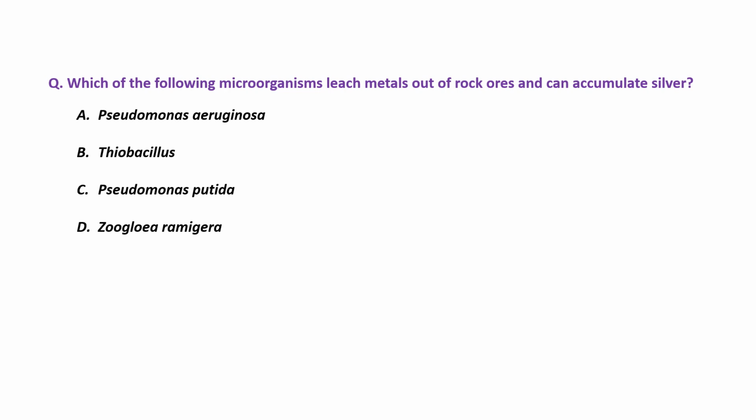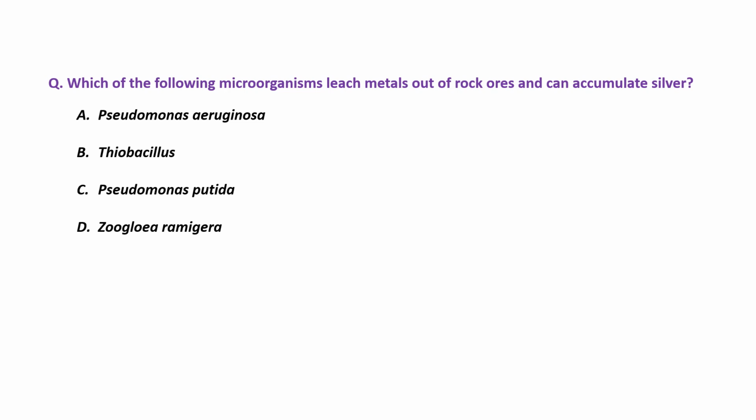Which of the following microorganisms leach metals out of rock ore and can accumulate silver? So this is mainly the definition of biomining. Okay, what happens in biomining? A microbe leaches out a particular metal from a particular ore. So this is the question. Let's check the options.